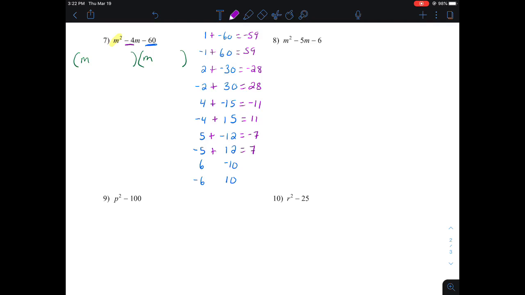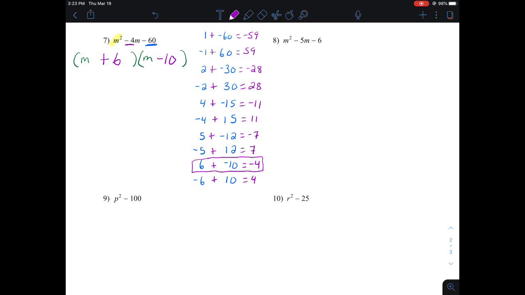So I keep going. 6 plus negative 10 makes negative 4. And negative 6 and positive 10 make positive 4. So I finally have the pair of numbers: positive 6 and negative 10. So I'm going to write m plus 6 in one of them, and I'm going to have m minus 10 in the other one. And if I multiplied that all the way out, it would make my original problem.